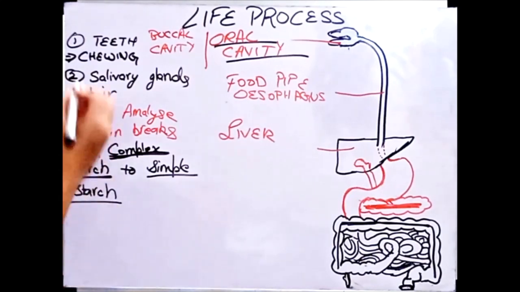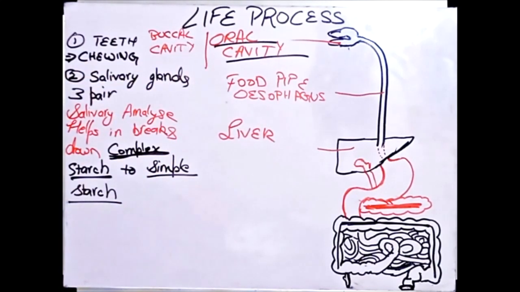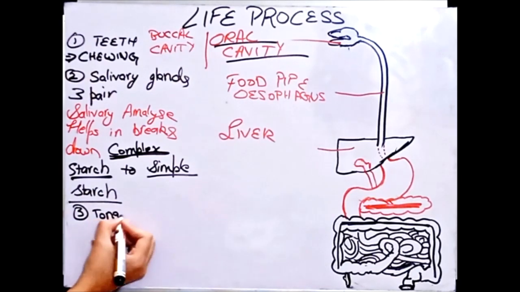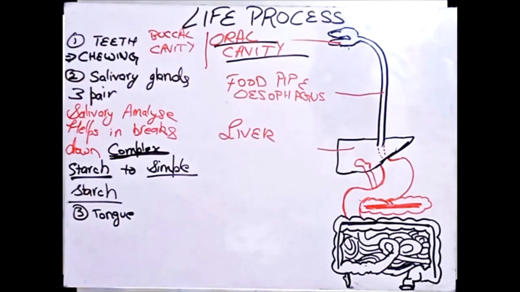So this is what your salivary glands do. The buccal cavity has first teeth, second your salivary glands, and third your tongue as well. You can write it down. Actually it will not come in such detail, but the salivary gland part can surely come. Now what does the tongue help with? What's the use of the tongue basically?